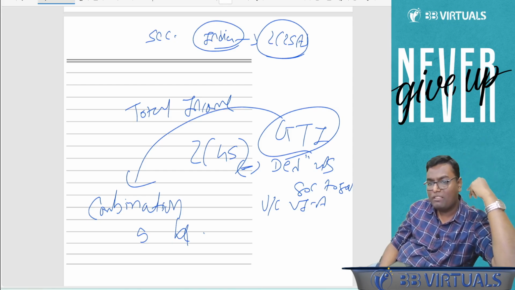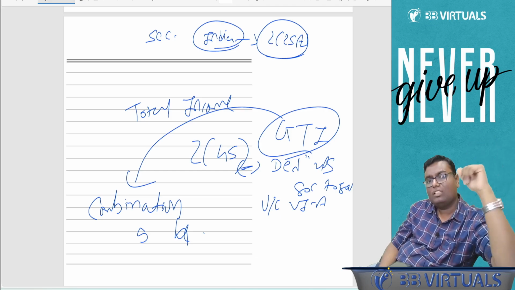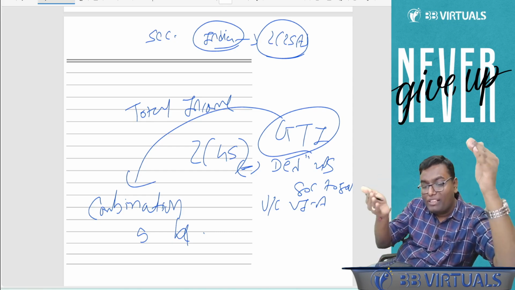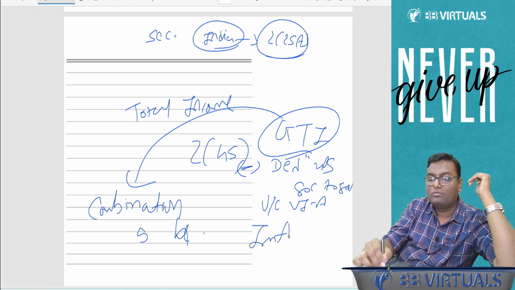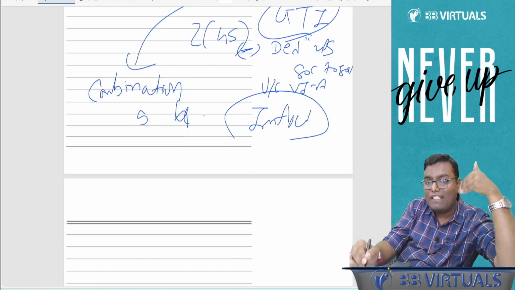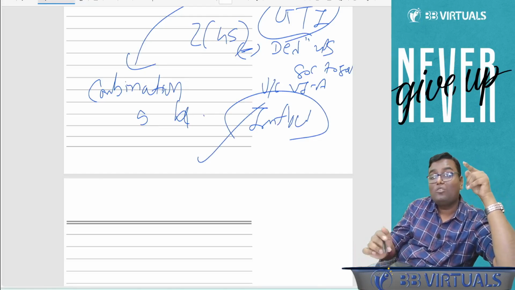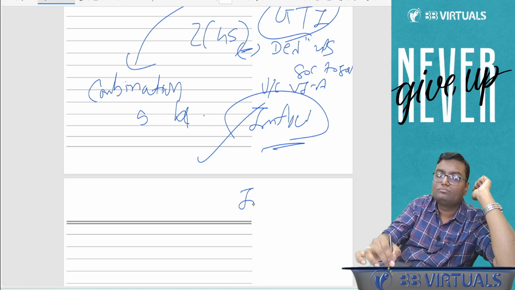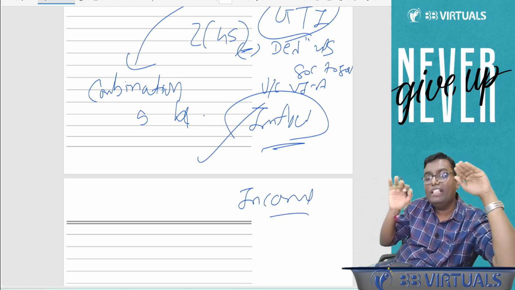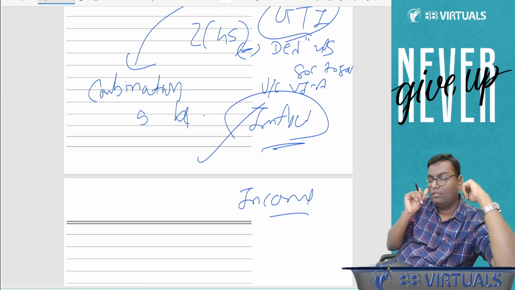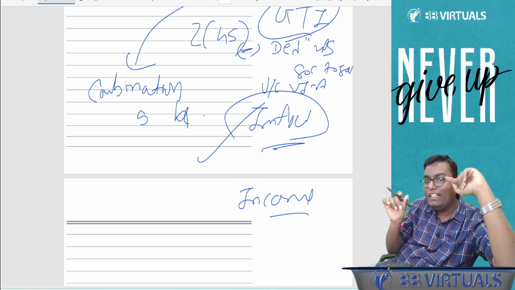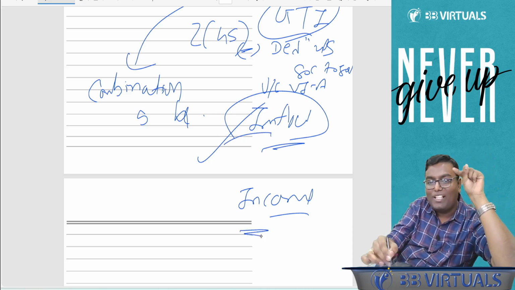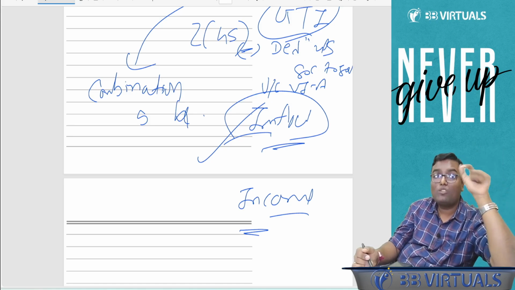I received a loan of rupees 25 lakh. Is it my income? Am I supposed to pay tax on that? No, because I have to repay it. Now, what you receive is called as inflow. Understand? What you receive is called as inflow. Now, that inflow which you don't need to repay is your income. For example, loan, I need to repay. So this is inflow, but not an income. I don't need to pay tax on that because I need to repay.